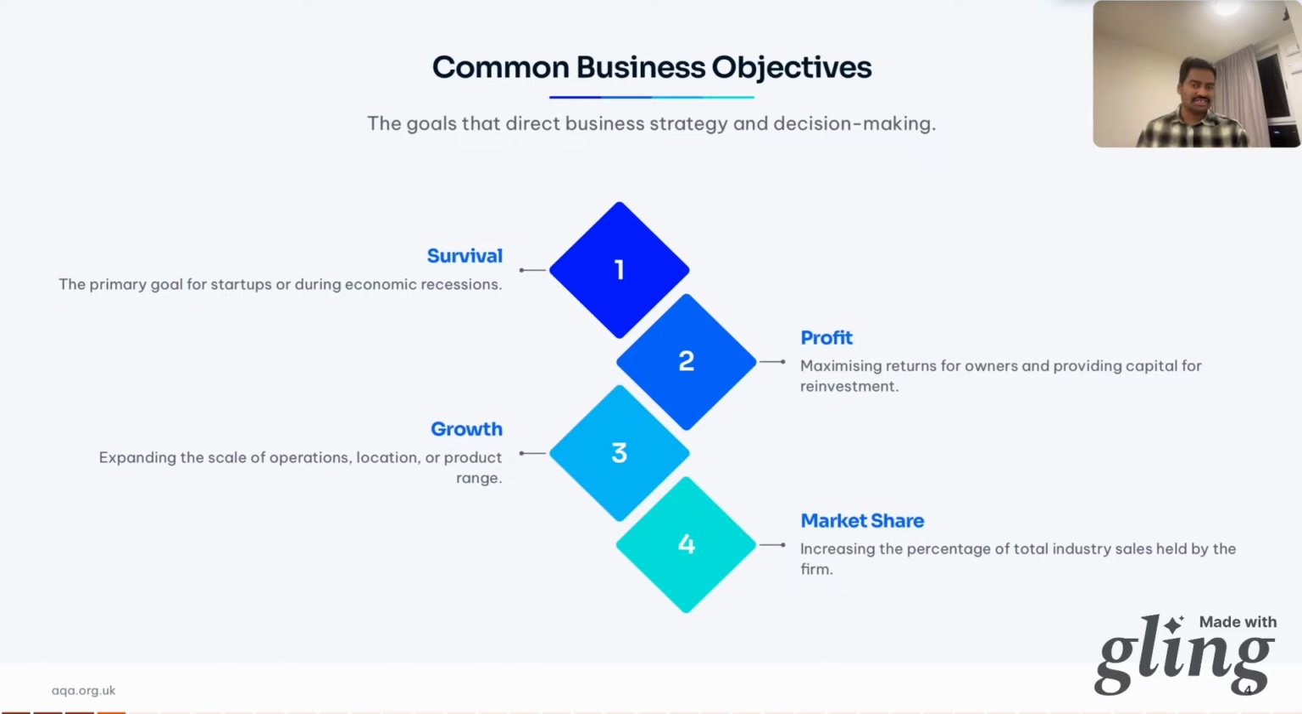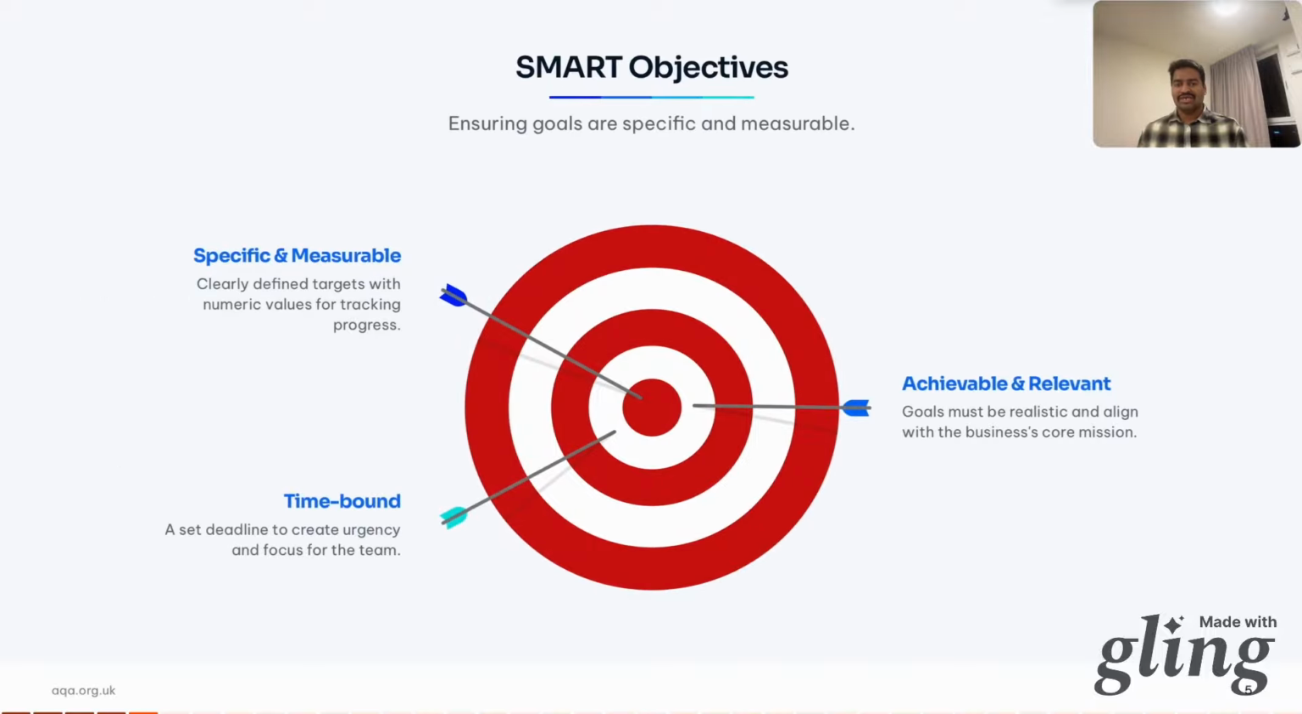So always ask, what is this business trying to achieve right now? Is it a startup or is it a large multinational corporation? Accordingly, you can define your objective. Now, when I say wise isn't enough. You have to be smart. You can't just say we want to grow. That's like saying I want to be fit without a plan.